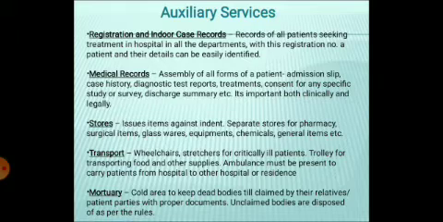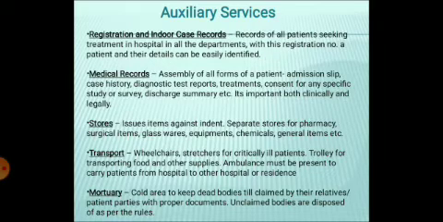Then the store, which issues the different items after indenting. Indent is the requirement given by the different departments, and the store issues those items as per their need. Separate stores are there for the pharmacy, surgical items, glassware, equipment, chemicals, general items, etc.